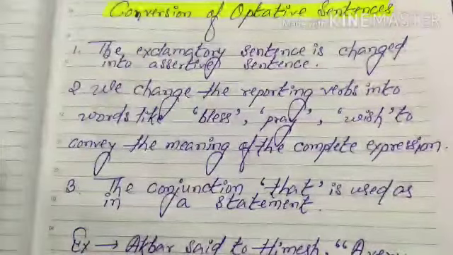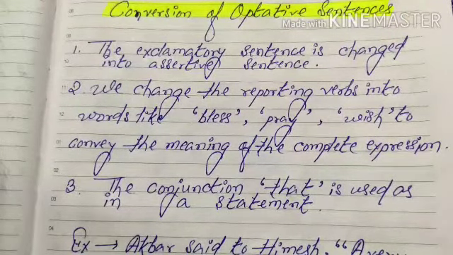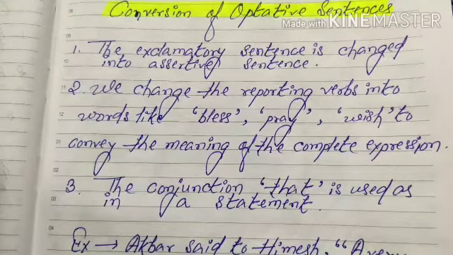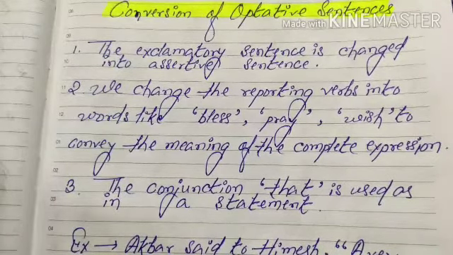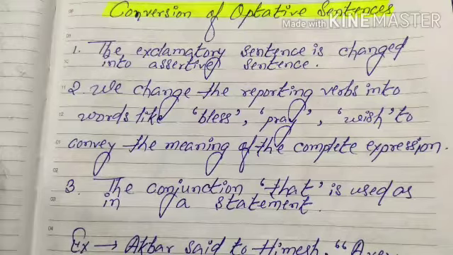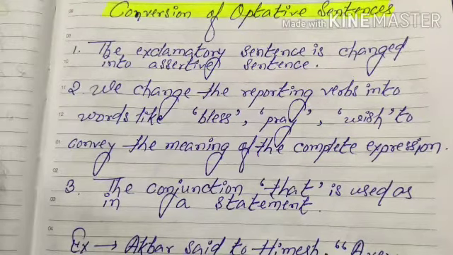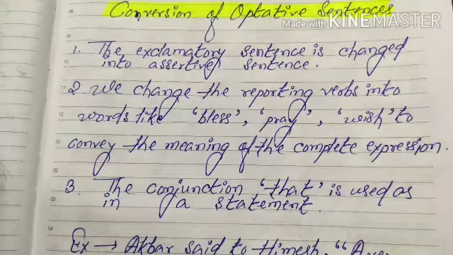Let's move on to the next kind of sentence, which is the optative sentence. These sentences express wish or desire. Let's take a look at the guidelines. The optative sentence is changed into an assertive sentence. The second point is we change the reporting verbs into words like bless, pray or wish to convey the meaning of the complete expression. The third point is the conjunction that is used as in a statement.